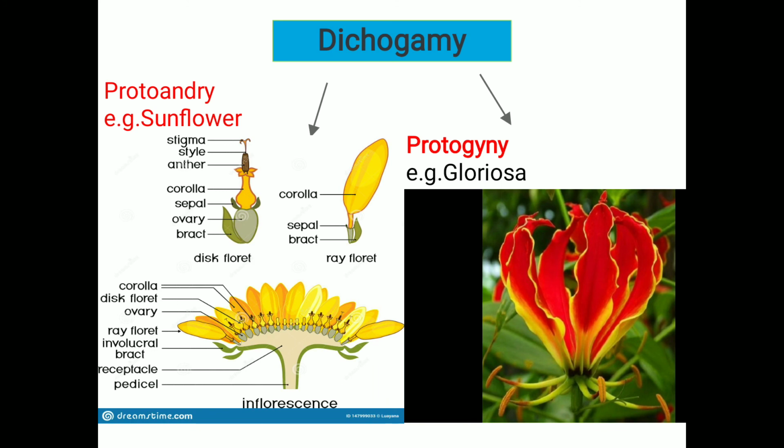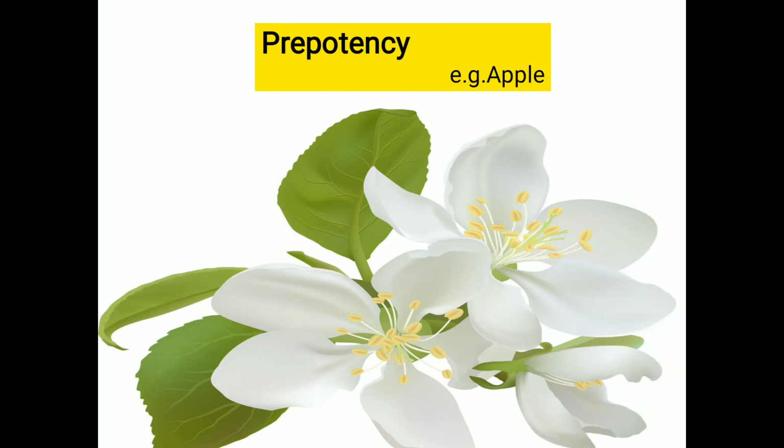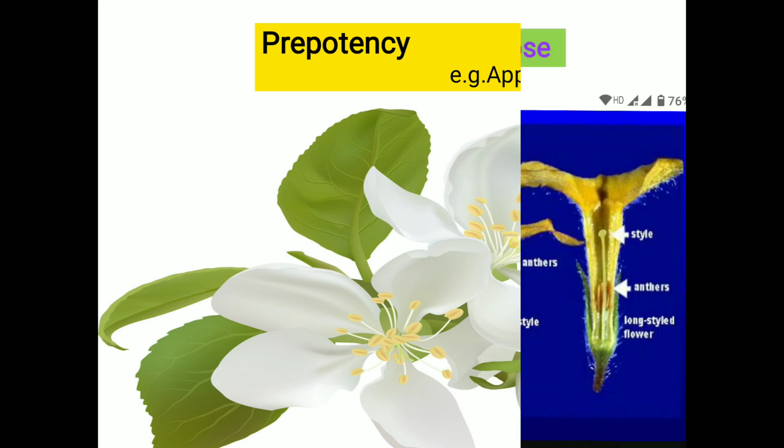Example is gloriosa. Next is prepotency. What is prepotency? The pollen grains of the other flower germinate rapidly over the stigma than the pollen grains from the same flower. Example is apple.